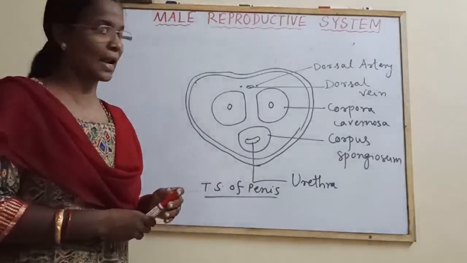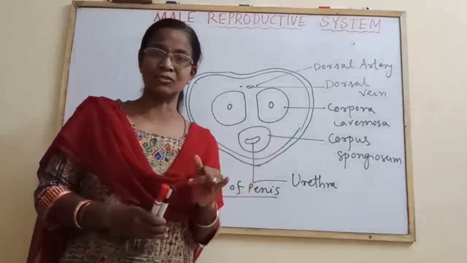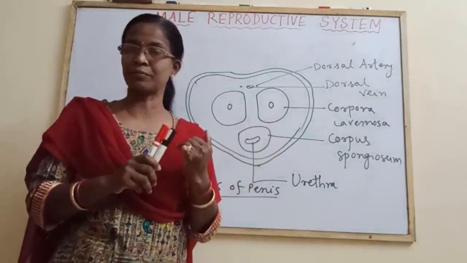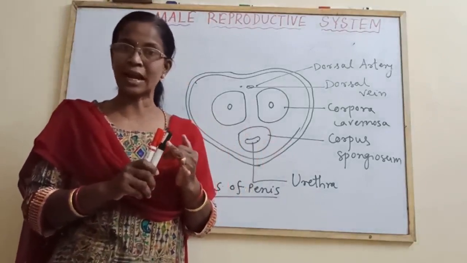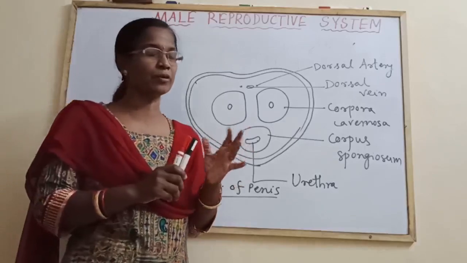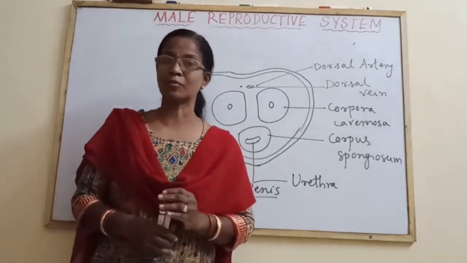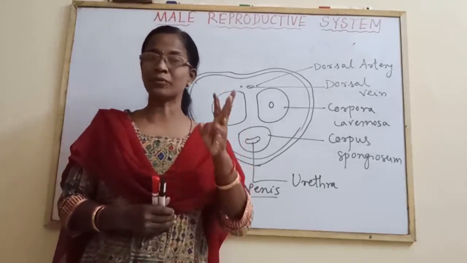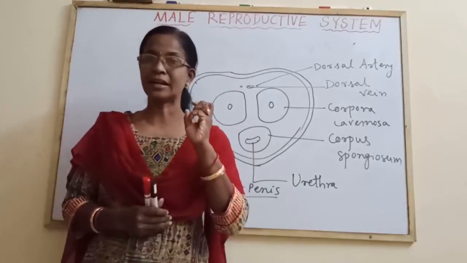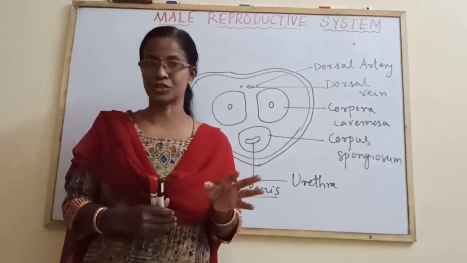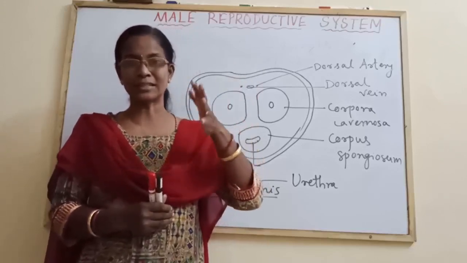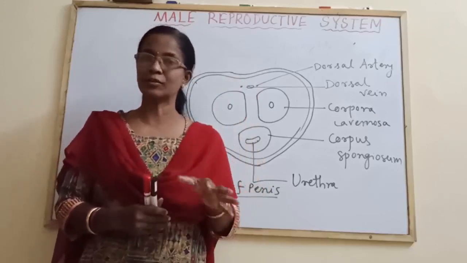Then come to the accessory glands. What are the accessory glands? There are 3 accessory glands: a pair of seminal vesicles, prostate gland and Cowper's glands or bulbourethral glands. While writing the accessory glands, keep in mind that you always first write the locations, the nature of secretions and their functions. For example, all these 3 glands are located behind the urinary bladder.